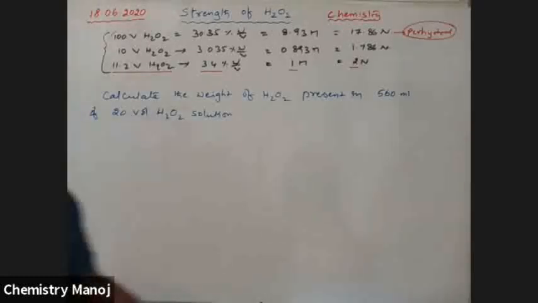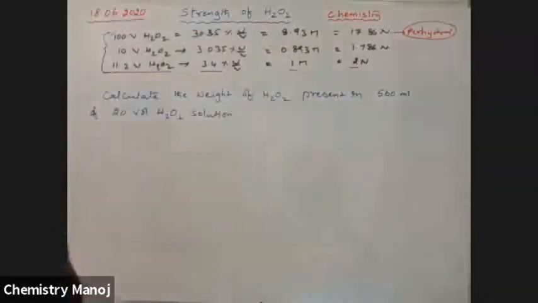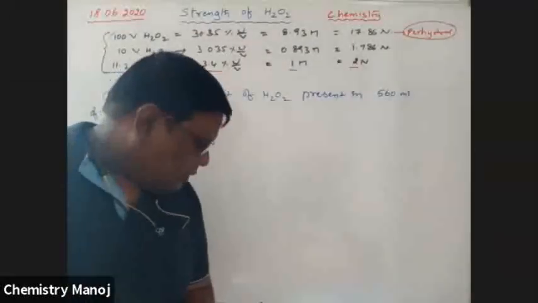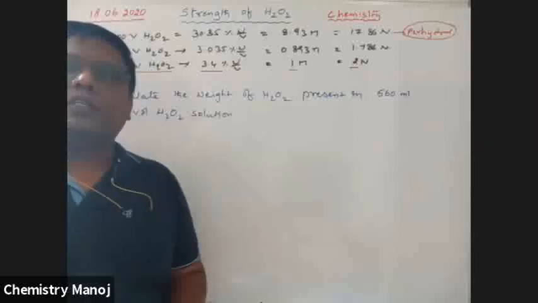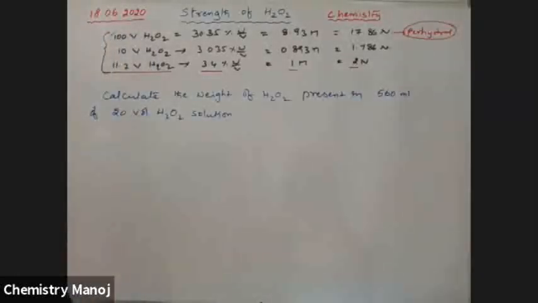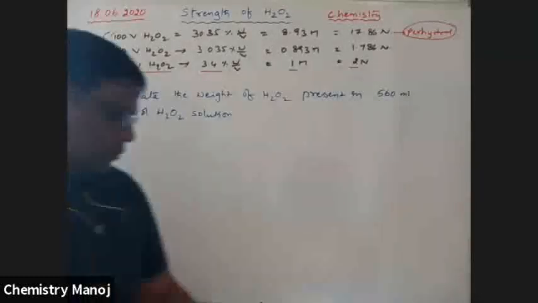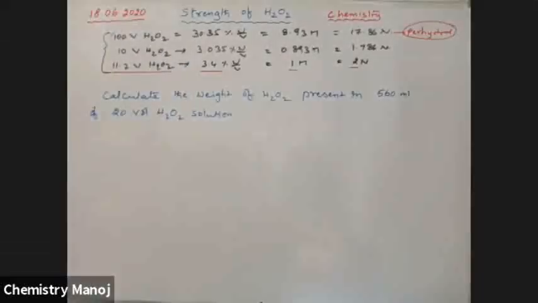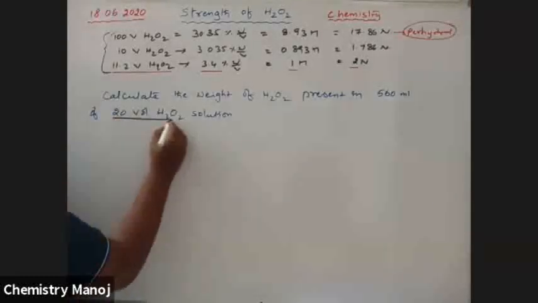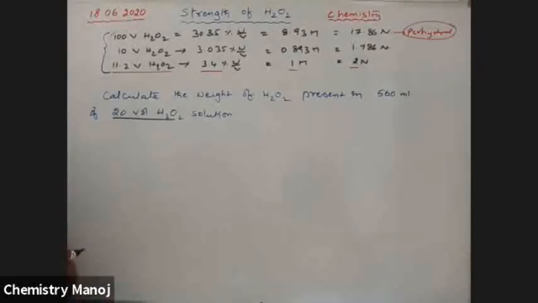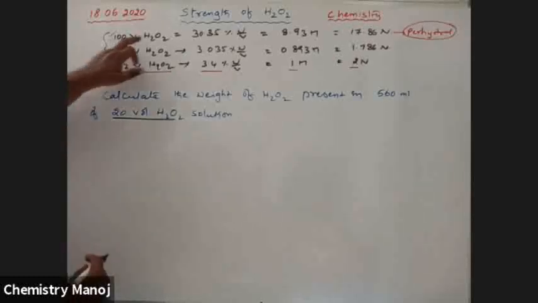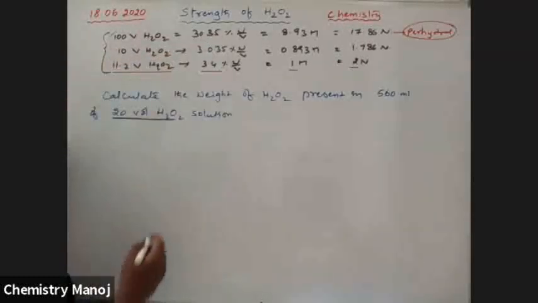See here, no one is trying. 3.57. Not correct. See here, my boys. 20 volume H2O2. We know 100 volume H2O2 means roughly 30% weight by volume.